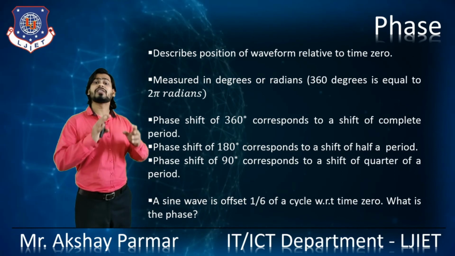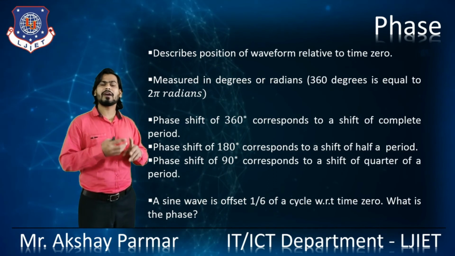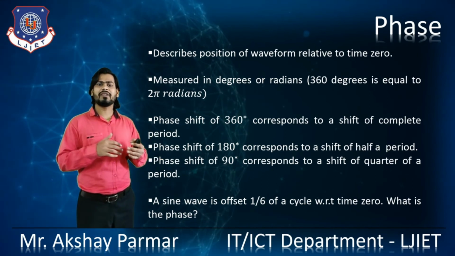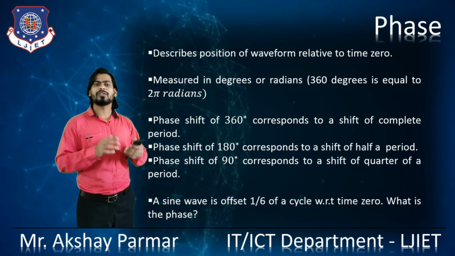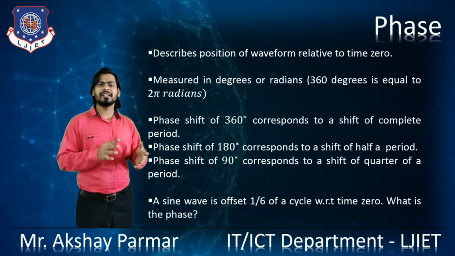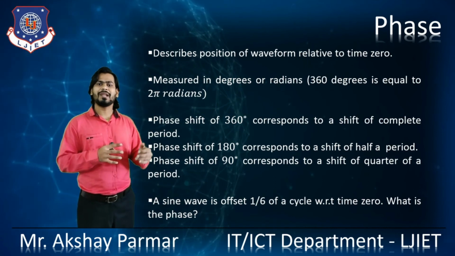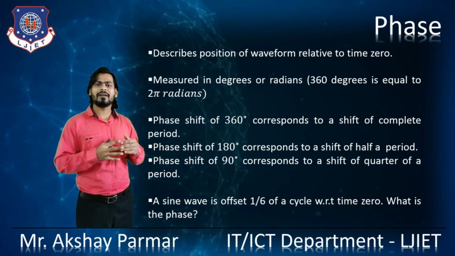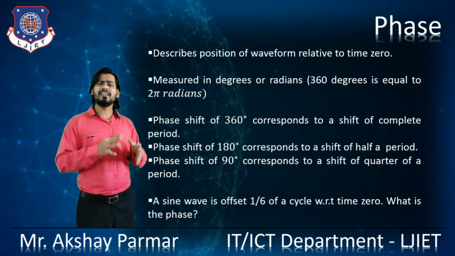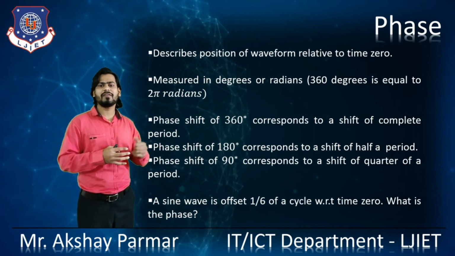In a similar way, a phase shift of 2 pi radians corresponds to a shift of the complete period, right? The phase shift of 180 degrees corresponds to a shift of half of the period, and the phase shift of 90 degrees corresponds to a shift of a quarter of the period. In a similar way, a phase shift of pi radians corresponds to a shift of half the period, and a phase shift of pi by 2 corresponds to a shift of a quarter of the period, right?